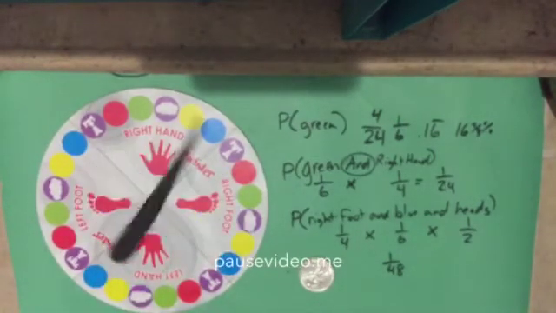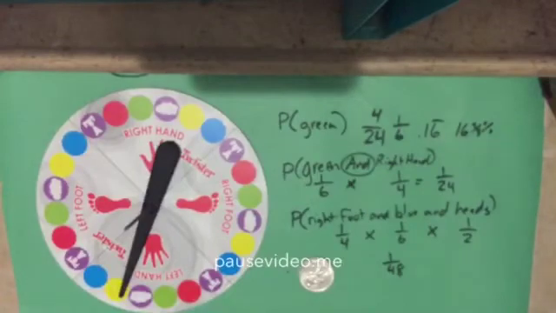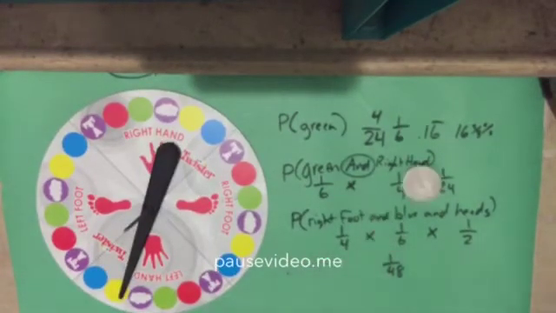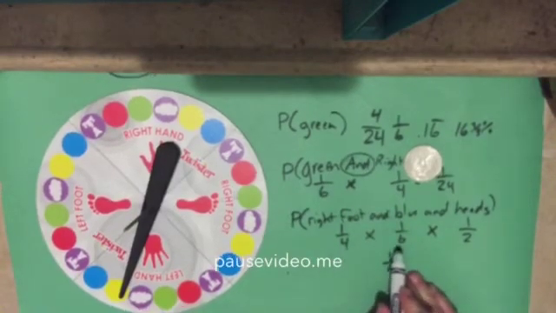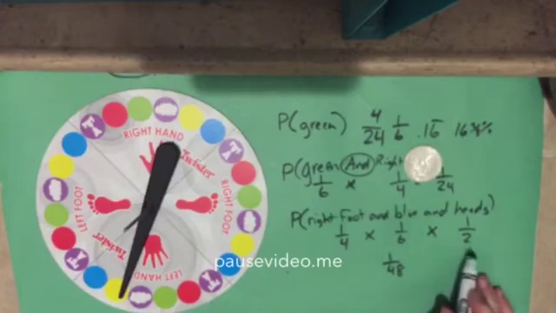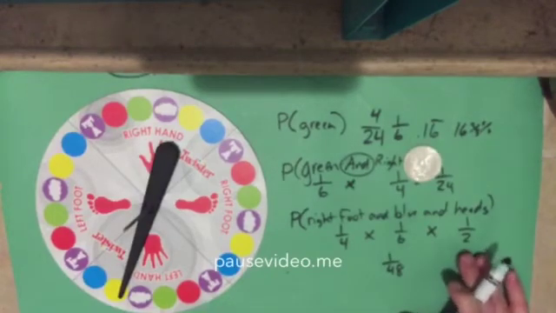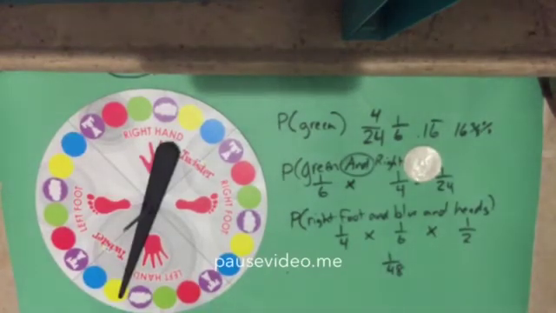I'm looking for right foot, blue, and heads. I didn't get right foot. I didn't get blue. And I didn't get heads. I got none of the 3 that I was looking for, right? Because really, I had an unlikely chance of getting the right foot, an unlikely chance of getting a blue, and I had a 50-50, an equally likely heads and tails, but I, of course, didn't win that one either.